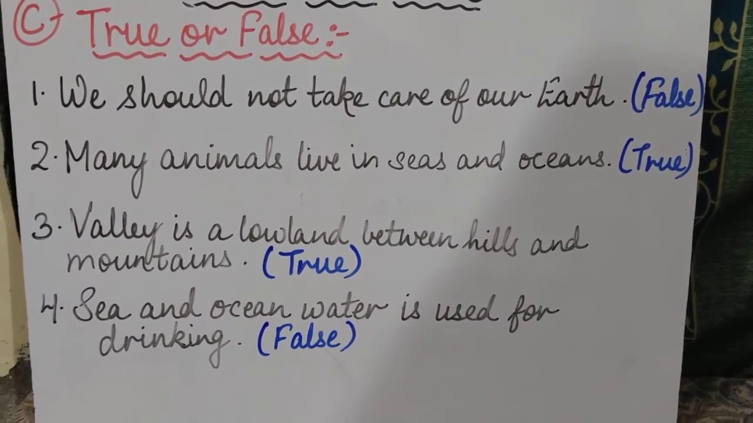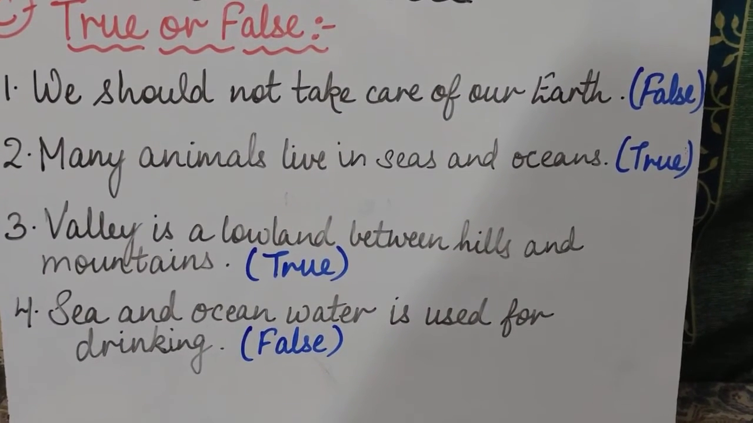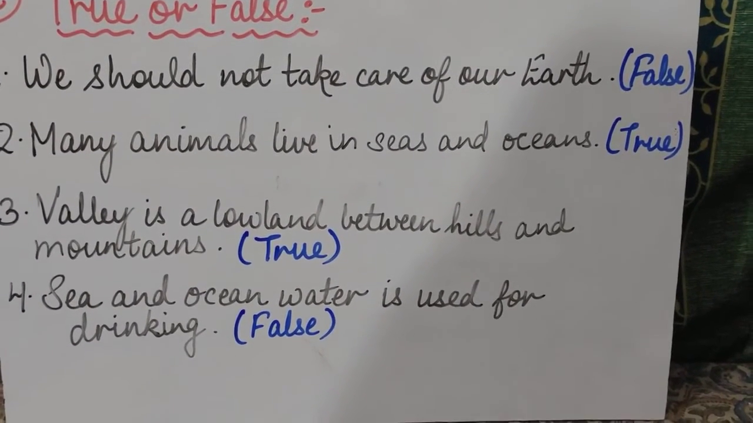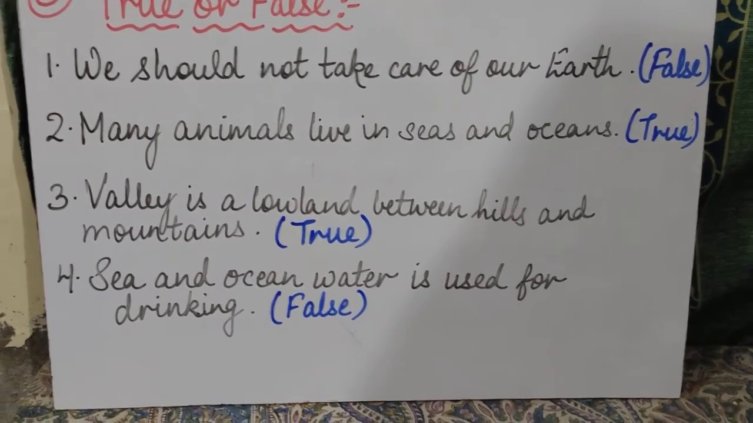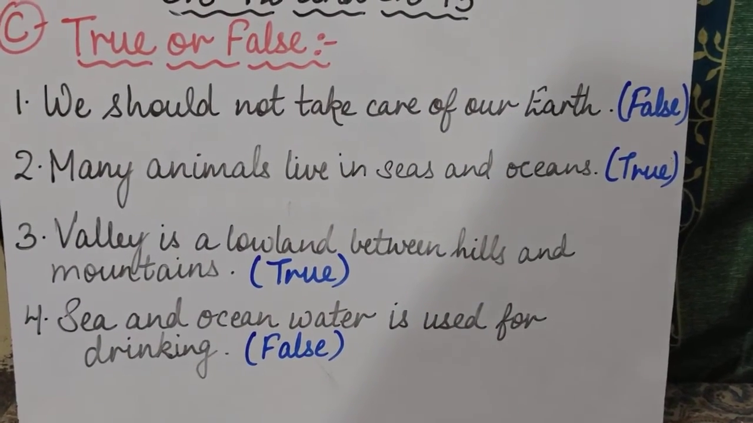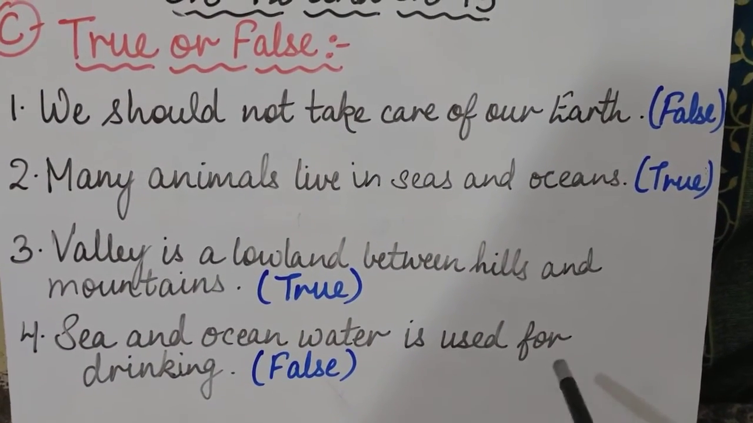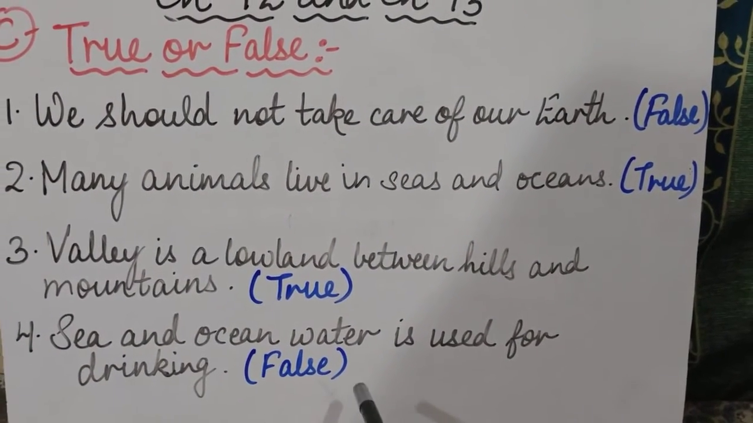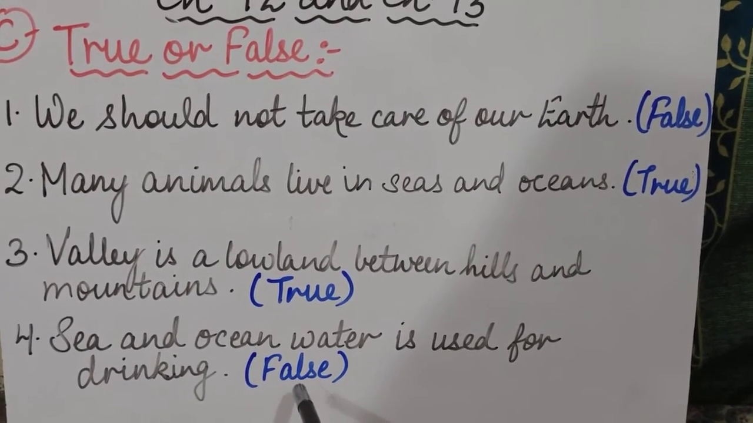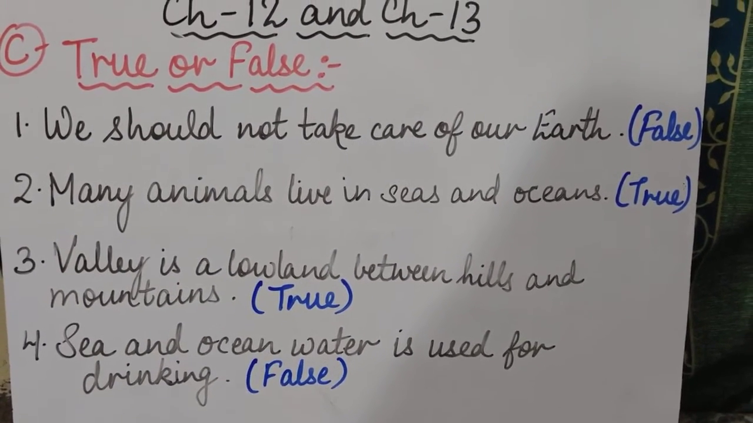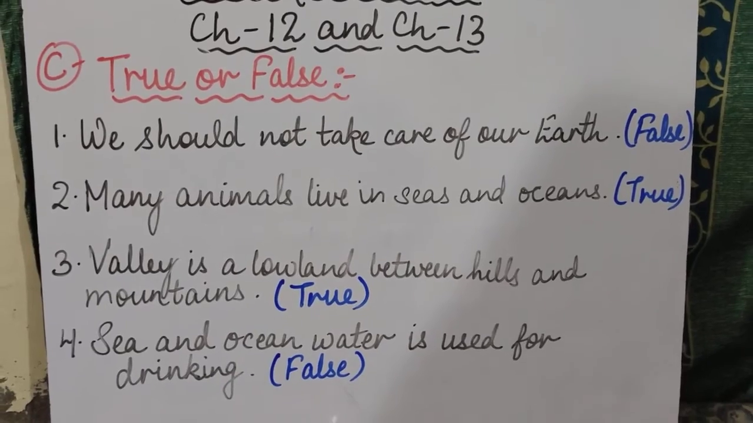And coming to the last sentence, sea and ocean water is used for drinking. Again, in the last exercise, B part of fill in the blanks, we have learned that sea and ocean water is salty, so it is not good for drinking. We cannot use it for drinking, but here it is written that sea and ocean water is used for drinking, which is absolutely wrong. So we will write false for this sentence. Is that clear, children? So I hope you all have understood these 4 true false.